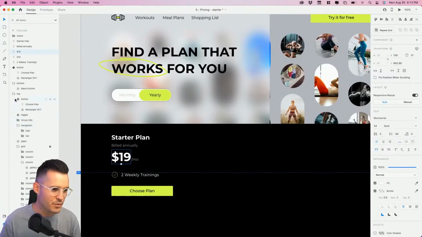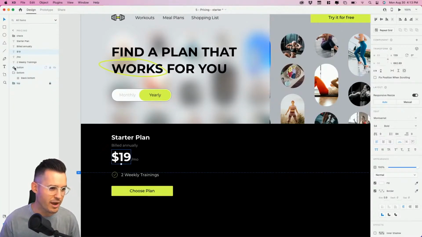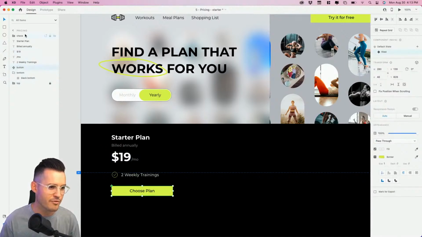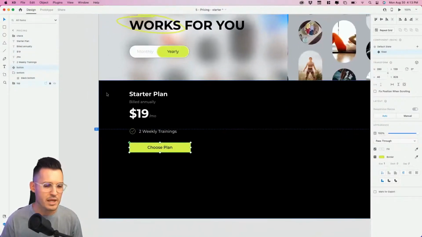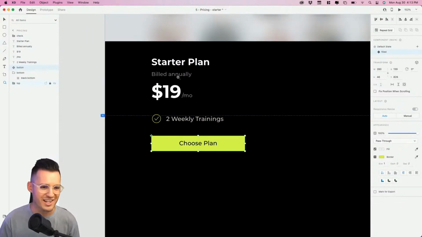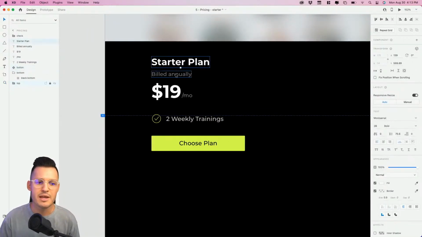Okay, with that being said, we can tuck away all of our top stuff. We're not messing with that anymore, okay? We have our button, and we have all of our text stuff down here. Let's build a little bit of a pricing card. It's already kind of laid out for us. We have the name of the plan, okay? Well, it's currently showing annual. We're gonna have to mess with that here in a second, right?